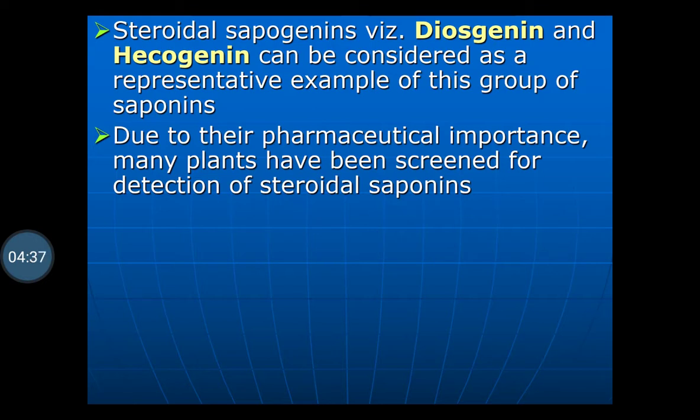Diosgenin, which is obtained from Dioscorea, is an example of the steroidal sapogenins. Due to their pharmaceutical importance, many plants have been screened for the detection of steroidal saponins as they act as precursors for the biosynthesis of different steroids.